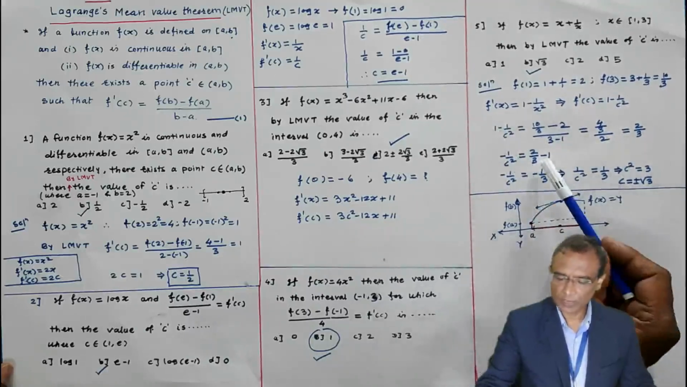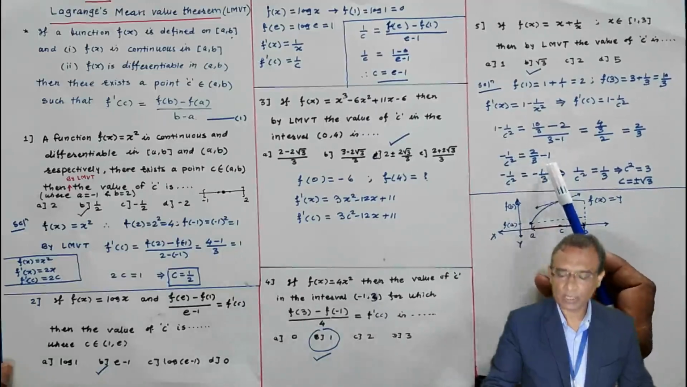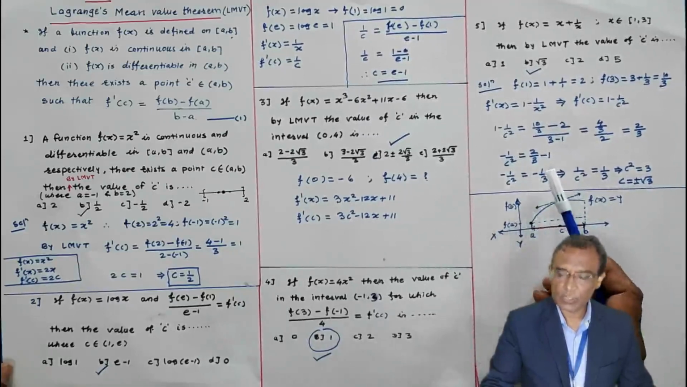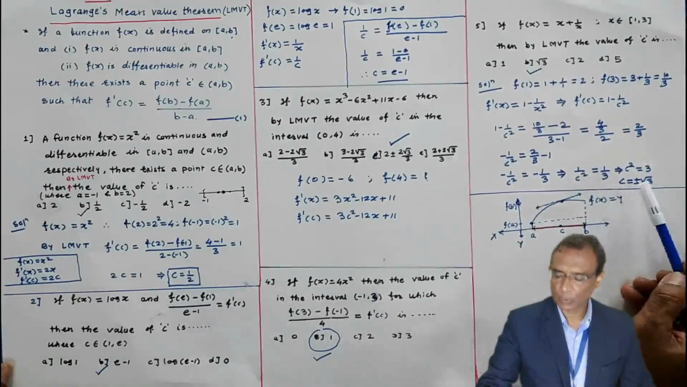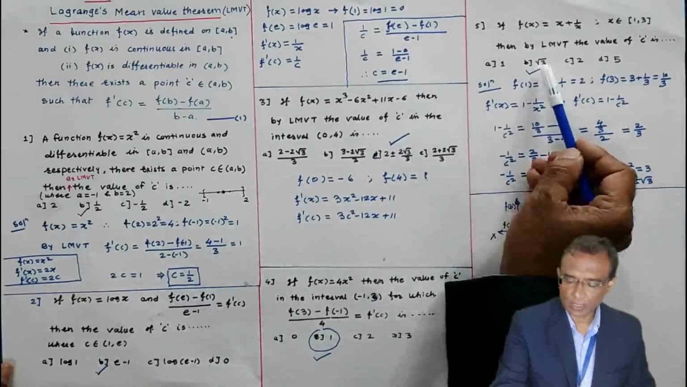Shift 1 on the right hand side, it will be minus 1. And 2 by 3 minus 1 is minus 1 by 3. Take 3 as LCM. Minus minus gets cancelled. 1 by c square is 1 by 3. Therefore, c square equal to 3. And taking square root of both the sides, root of 3 is the correct answer.